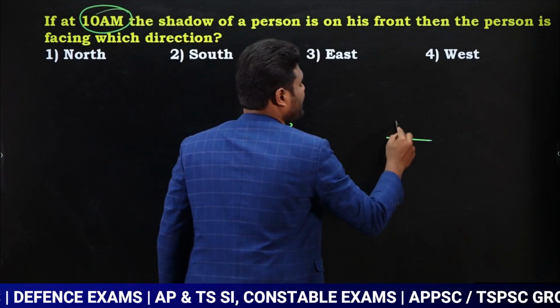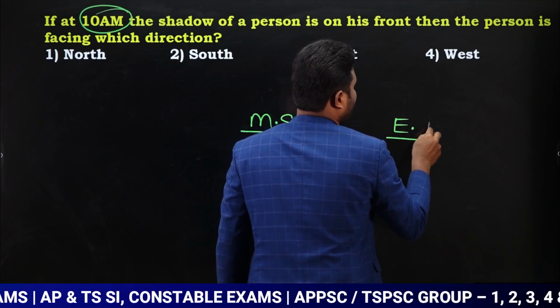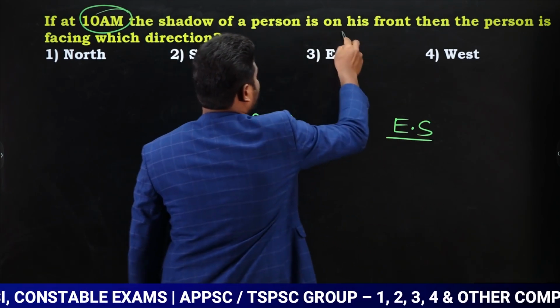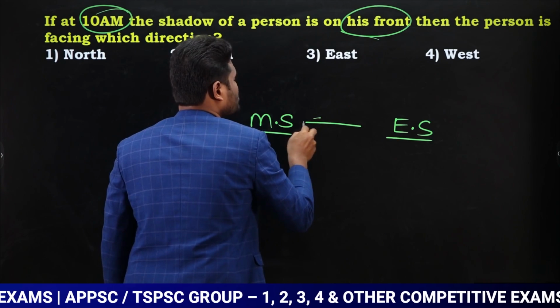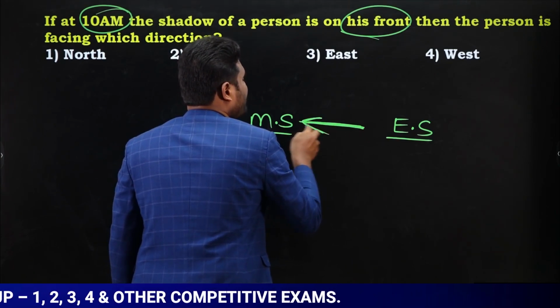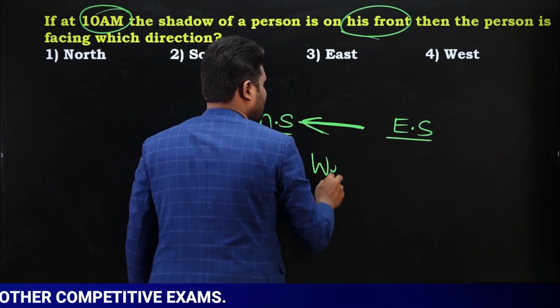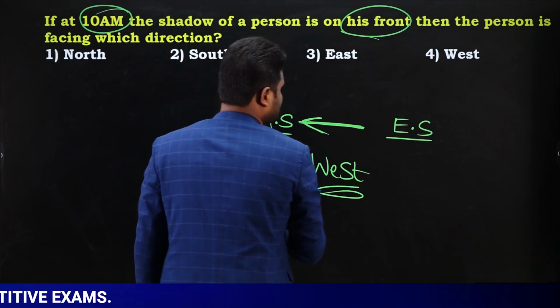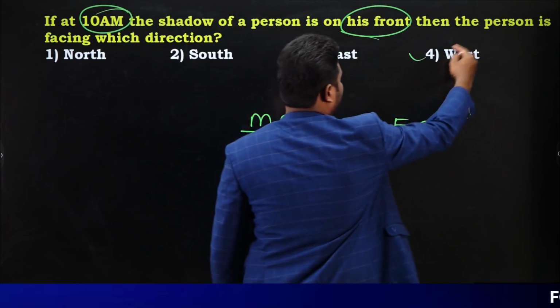Yes, this is going to be evening shadow. Now if you observe, morning shadow is going to be in front. Look here, morning shadow should be in front. Morning shadow should be in front means the person should face towards which direction? The answer is west. Yes or no? So we can say the answer for this question is going to be west direction.